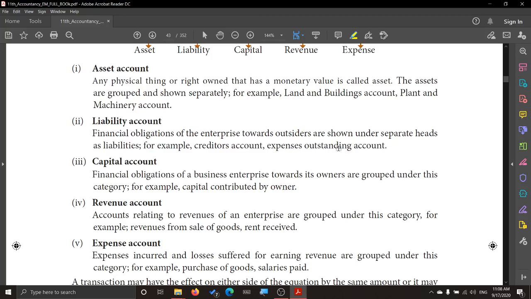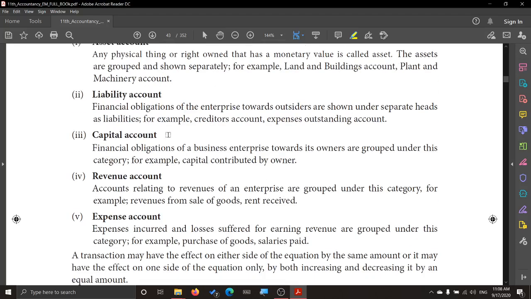Expenses outstanding means some expenses that have not been paid. Maybe they have to pay the rent, or make the salary payment, or pay a premium for insurance. Now all these, if not yet paid, you call them outstanding. So that is called expenses outstanding account. Now all this is liability account.